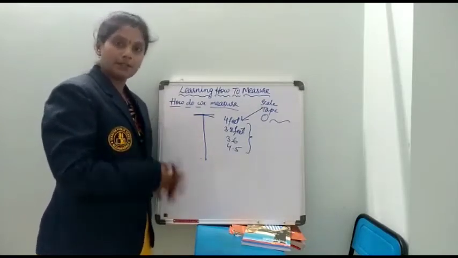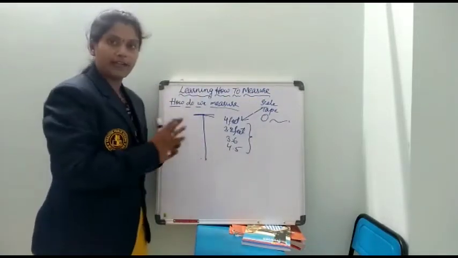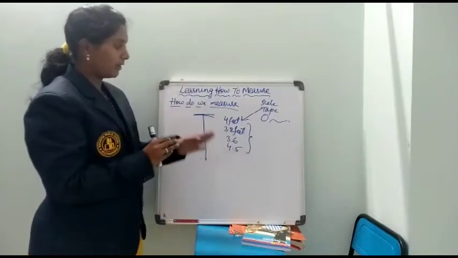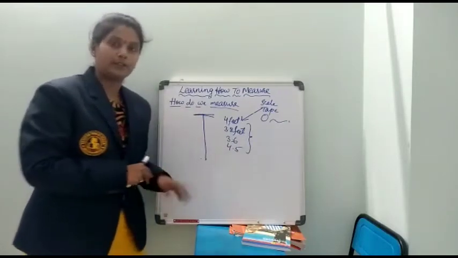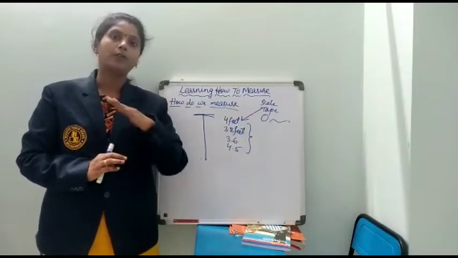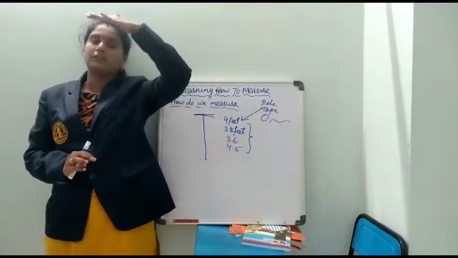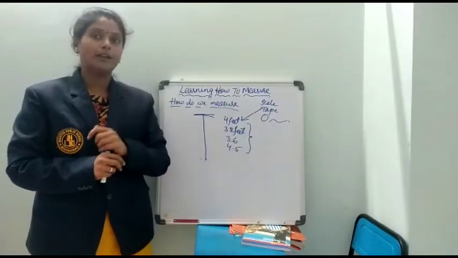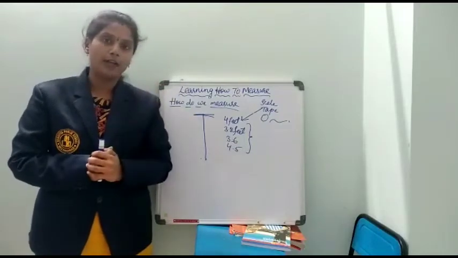Here, who is committing the mistakes? These things which you are using are standard things, and the person is also the same for all your friends, but why did one get 4, one get 3.6, one get 3.8, or one get 4.5? Where have you committed the mistakes? So while measuring the height of any person, what do we have to do? We have to point the book, as I showed you. We have to place one book over his head and point that point correctly, like the edge of that one. That is the first rule we have to follow.